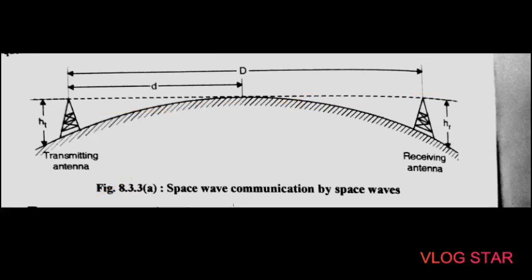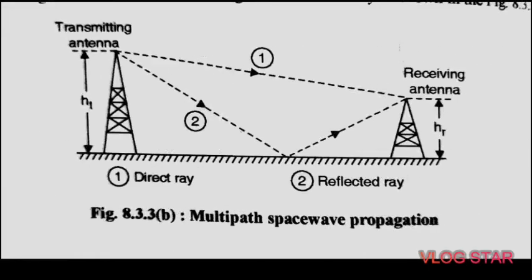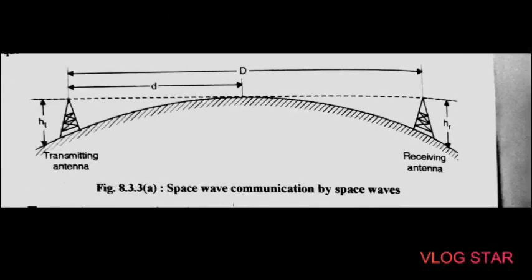So due to the straight line nature of the space waves, they will at some point be blocked due to the curvature of earth. This is the curvature of earth. Okay, so if the signal is to be received beyond the horizon, then the receiving antenna must be tall, which can be shown in the next figure like this. Okay, so here we can see the antennas should be tall, to avoid such type of curvature of earth.